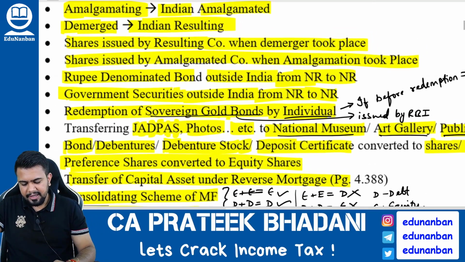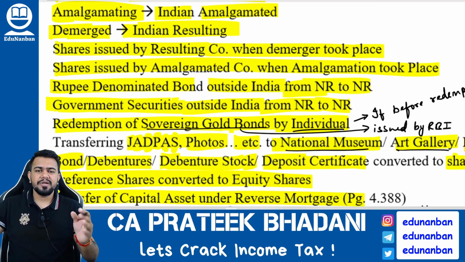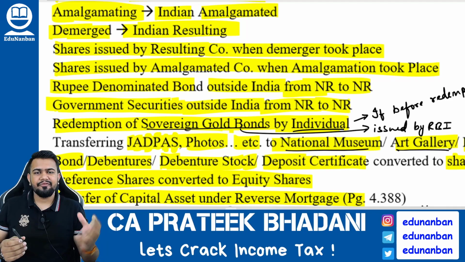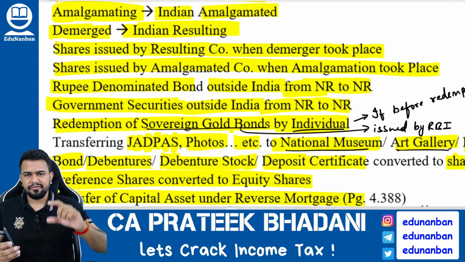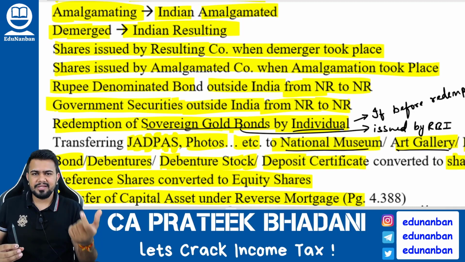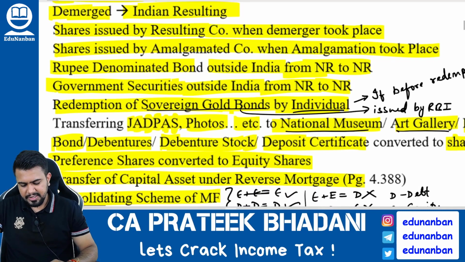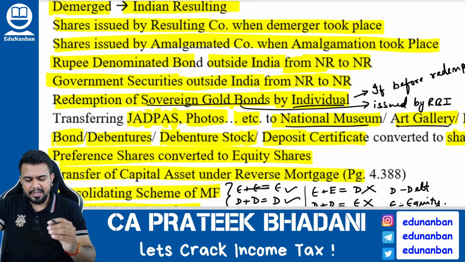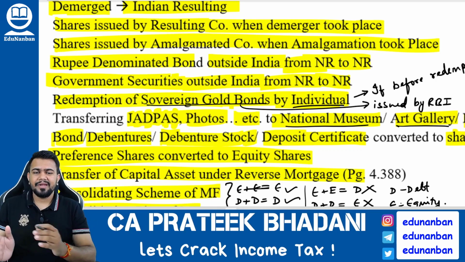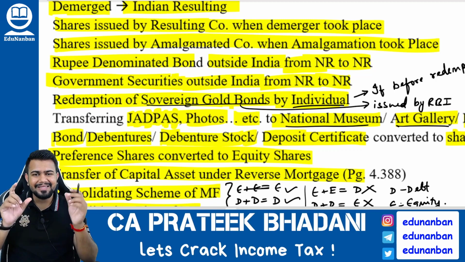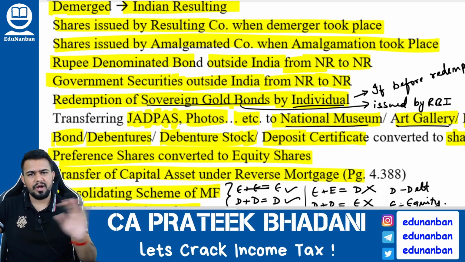Okay. Next, if shares are issued by the resulting company when demerger took place. So see, listen here. Tanishq Limited will come out from Titan and form a new company. So old shareholders of Titan Limited will get the new shares of Tanishq Limited. When these old shares are converted to new shares, it is not called transfer. Similarly, when shares are issued by the amalgamated company when amalgamation takes place. So when amalgamation is happening, old shareholders should quit their shares and they will get the new shares. This conversion from old shares to new shares will not be called transfer, and hence capital gain will not arise.